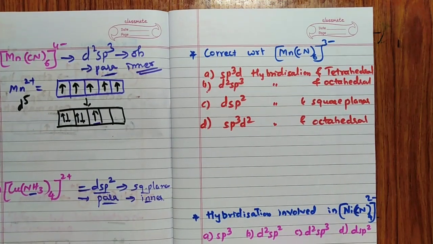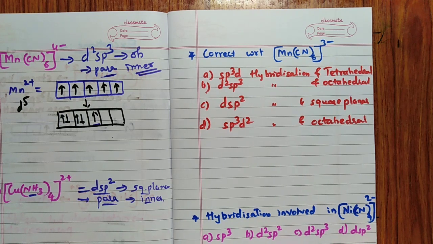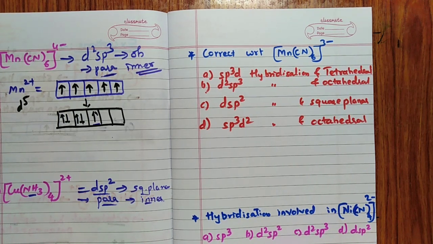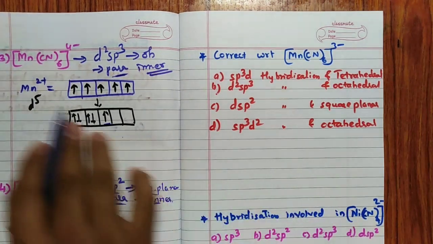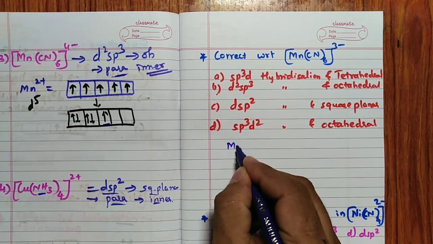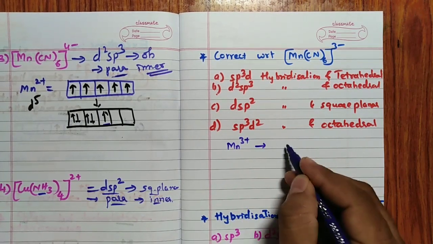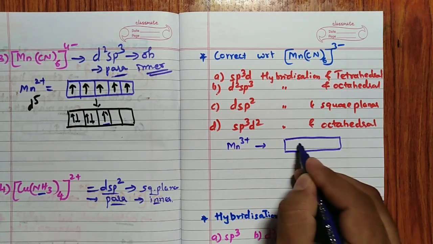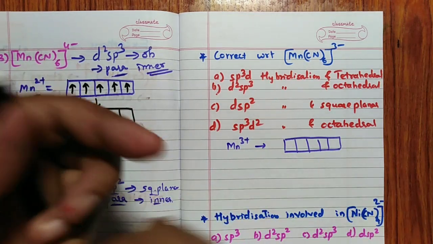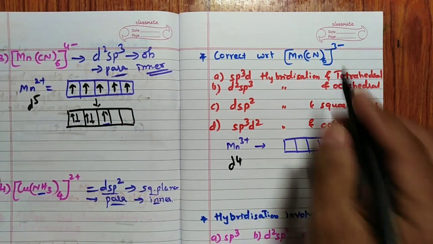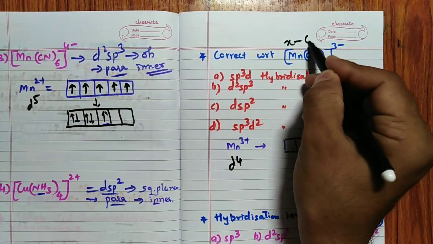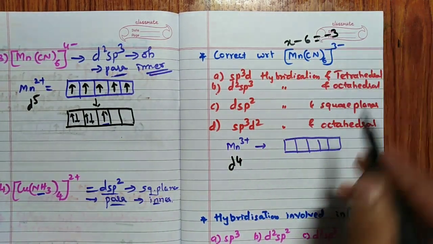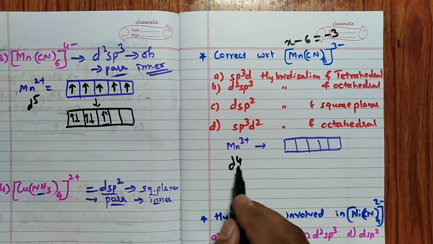Correct with respect to Mn(CN)6 3-, this time. We will see this particular case. Cyanide is a strong ligand, correct? Mn2+ I have written earlier, but here it is Mn3+. Mn3+ means what? Calculating the oxidation state, x minus 6 for cyanide is equal to minus 3, so x is equal to plus 3. So Mn3+, a d4 system.